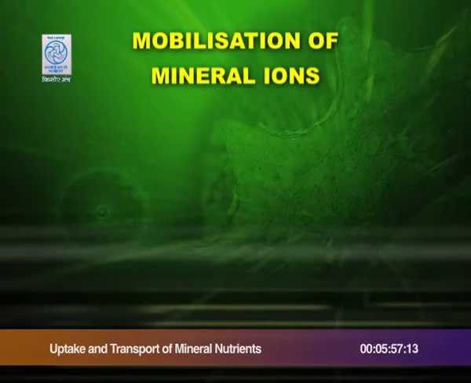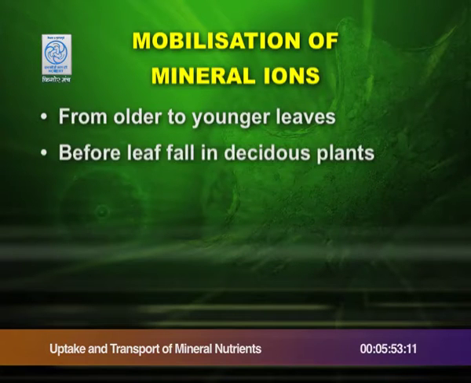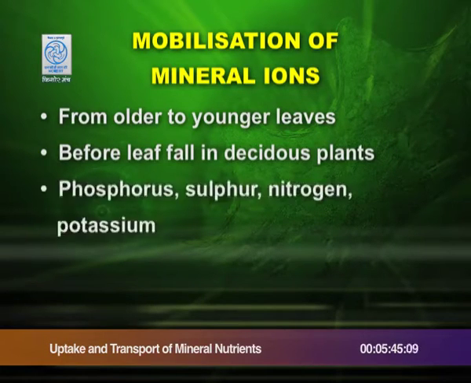In plants, the mineral ions can be mobilized or immobilized. In the case of mobilization, mineral ions are mobilized from older to younger leaves. Second, before leaf fall in deciduous plants. And thirdly, the elements which are mobilized are phosphorus, sulfur, nitrogen and potassium.